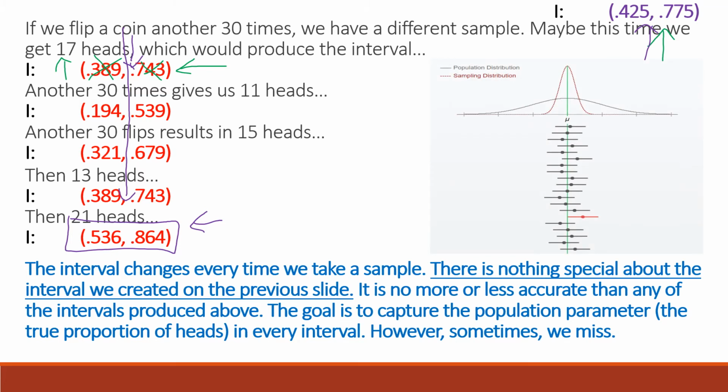Here's an actual graphic of it. So this is the mean of this distribution. It would be 50%. Right here we have 20 confidence intervals. In 20 confidence intervals, on average, 1 out of the 20 would miss. That dot in the middle there is the sample result, and then the lines coming off of that would be the margin of error. That green line down the middle is the actual population parameter. We want that green line to be within the interval boundaries.